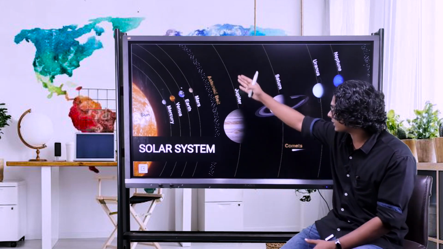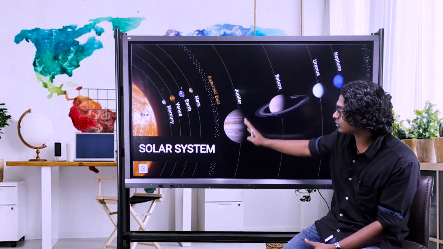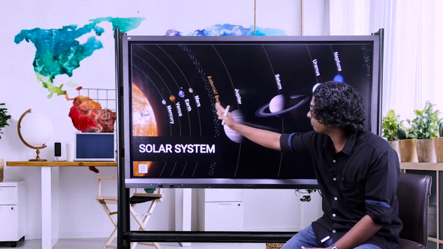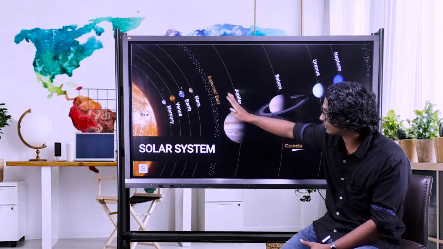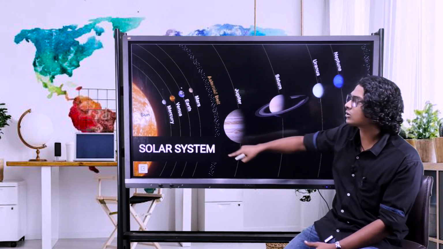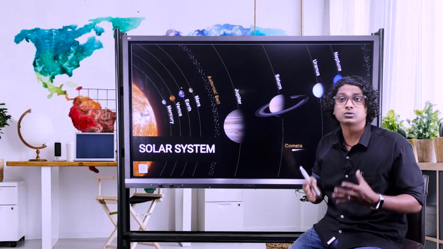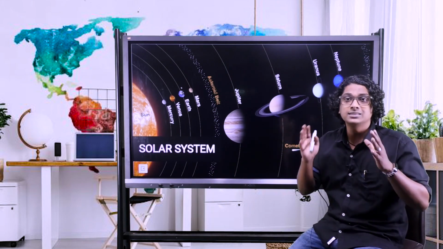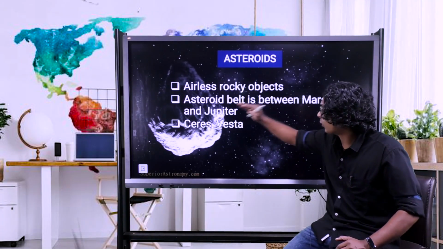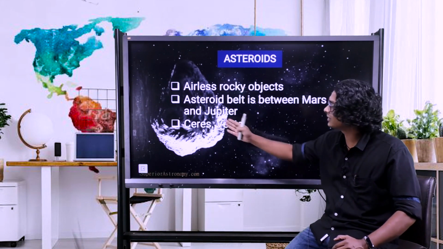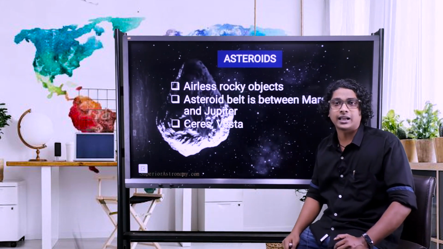Okay, so this is the asteroid belt. You can see most of the asteroids are concentrated between Mars and Jupiter. It's more like a donut, right? At the center there is a hole, where we have the sun. Around that we have a belt of asteroids where most of the asteroids are concentrated. This region we call the asteroid belt. There are two important asteroids, the names of which you need to remember: Ceres and Vesta. These are the first and second largest asteroids.